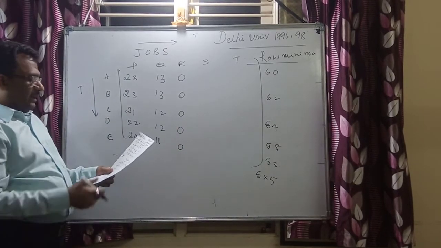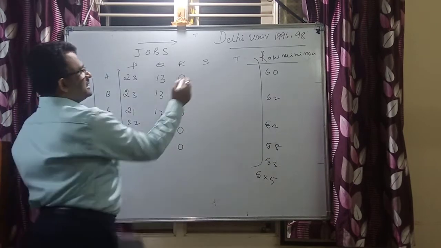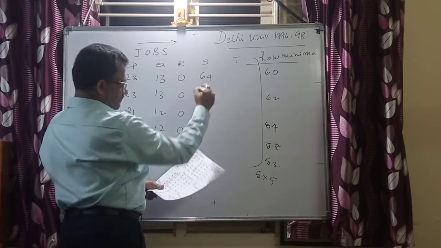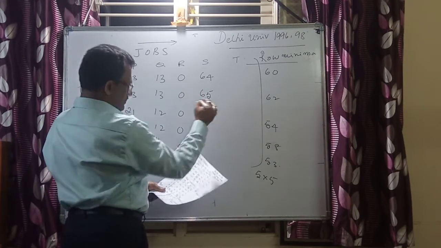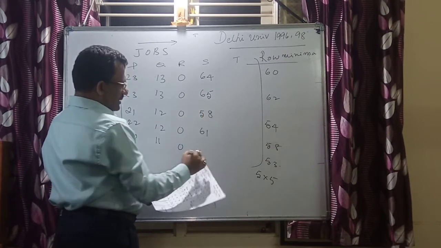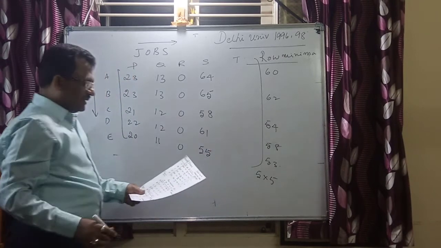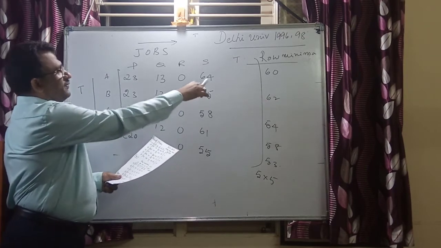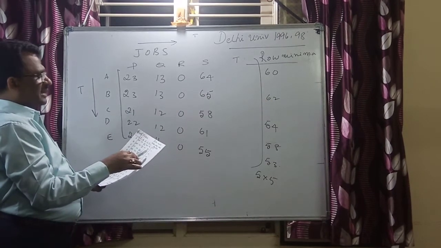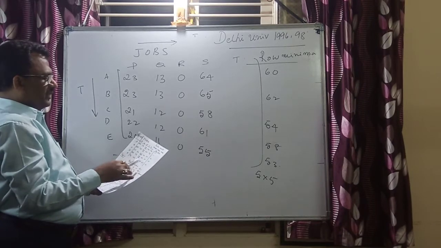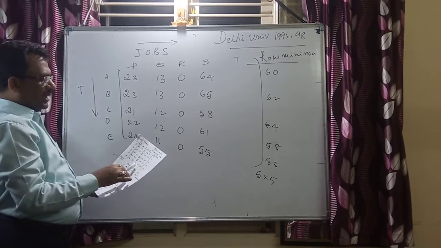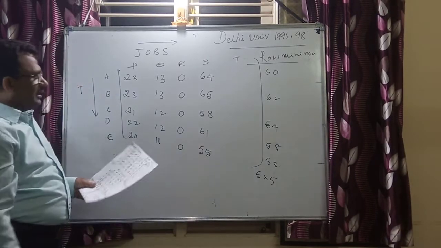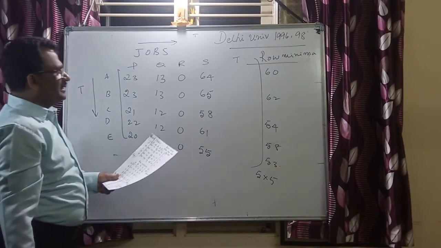Now similarly, I am going to have my S column as 64, 65, 58, next 61, next 55. If you say it is 124 minus 60, 127 minus 62, 112 minus 54, 119 minus 58, 108 minus 53. Now you say 108 minus 53 is 55, and similarly we did the subtraction here.